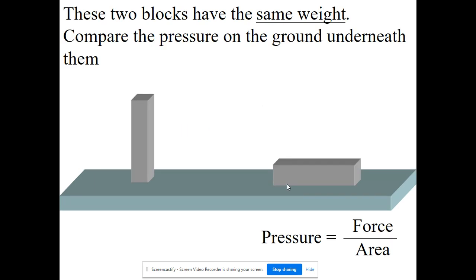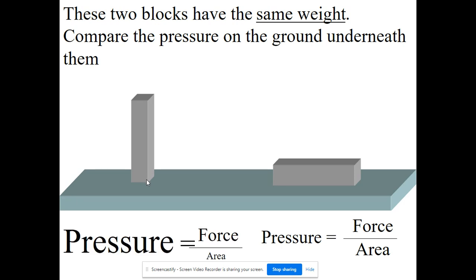Now, if I have 2 identical blocks, one is laying down and the other one is standing up, which one is going to have the greater pressure? Well, they both have the same weight, so the force is the same. But this one has a larger area of contact and this one has a smaller area of contact. So which one is going to have the greater pressure? Well, the one that's got that force concentrated on the smaller area of contact. So this one, because it has less area, is going to have greater pressure.